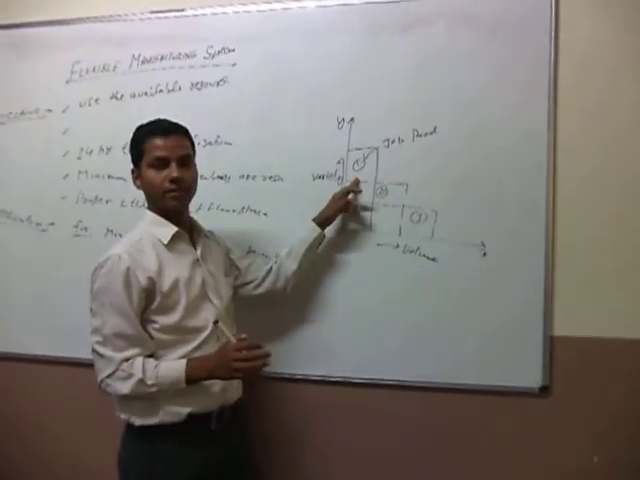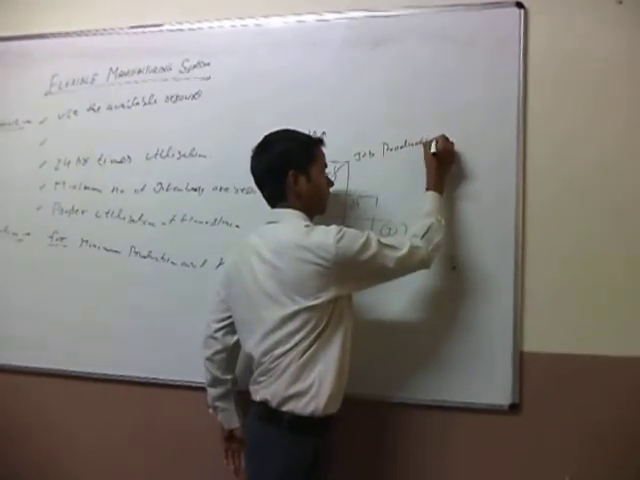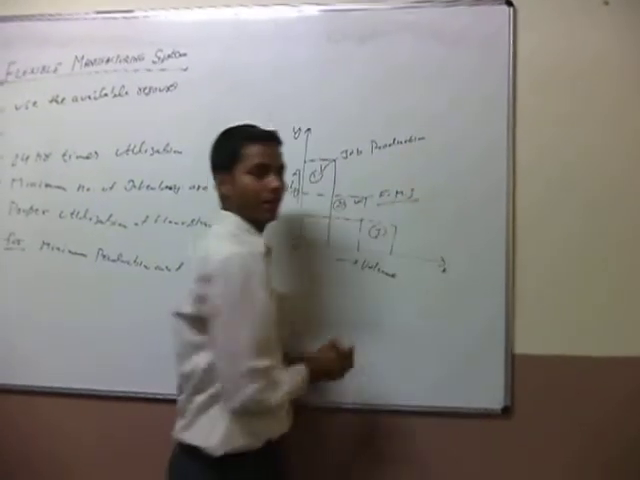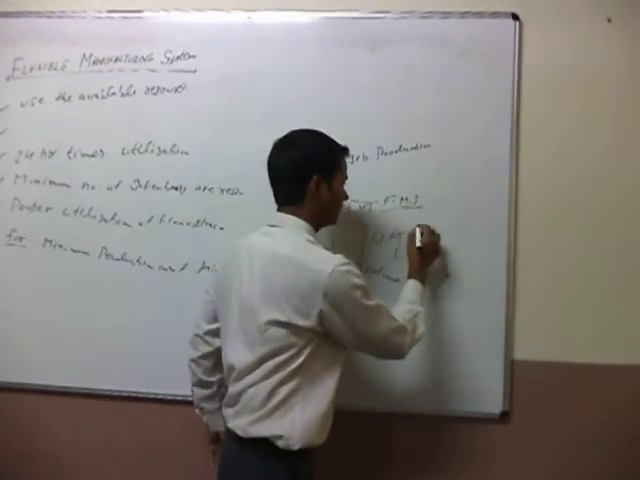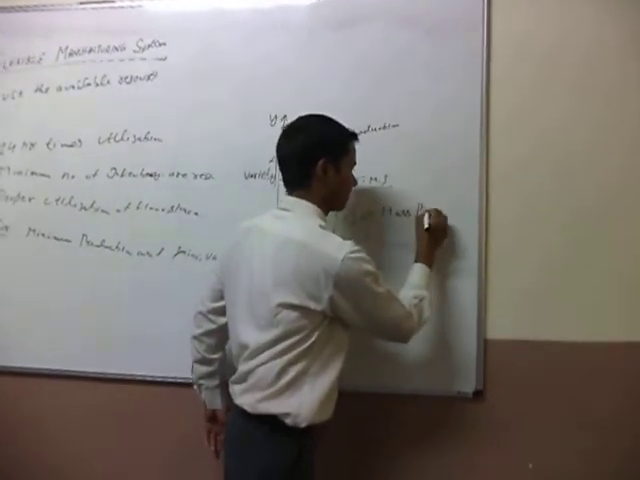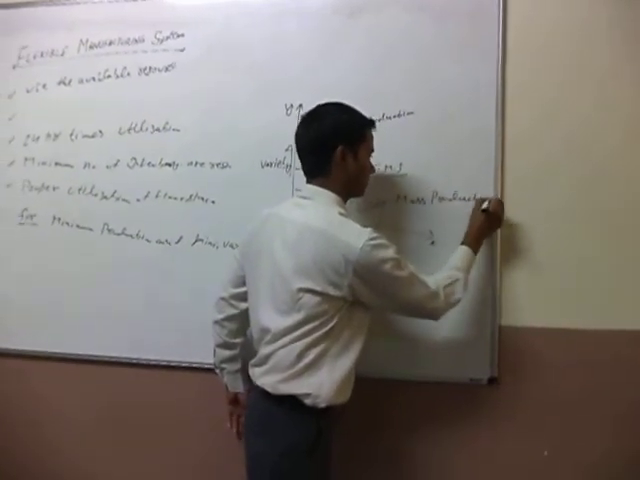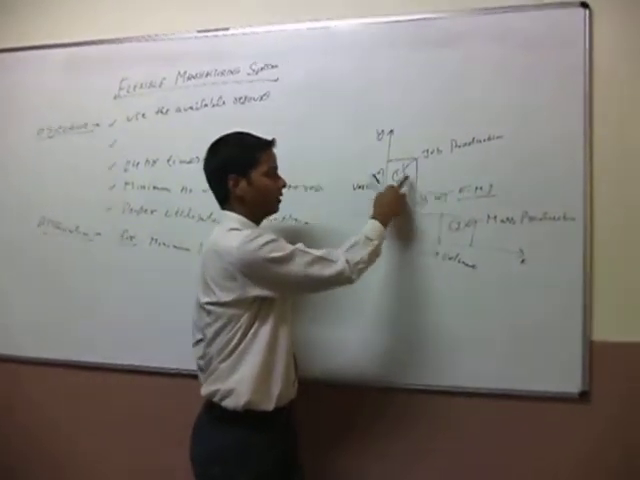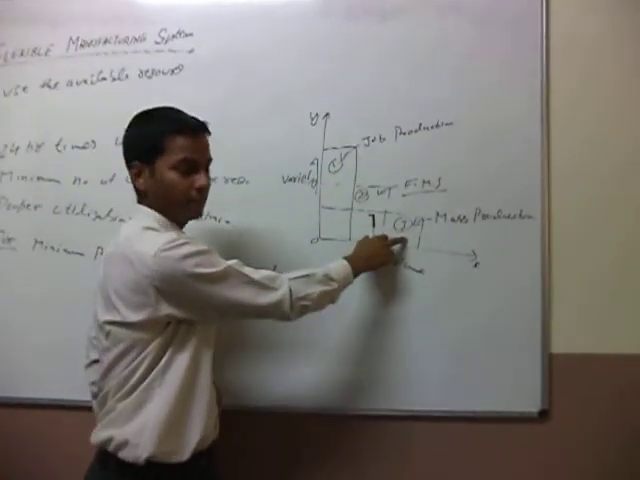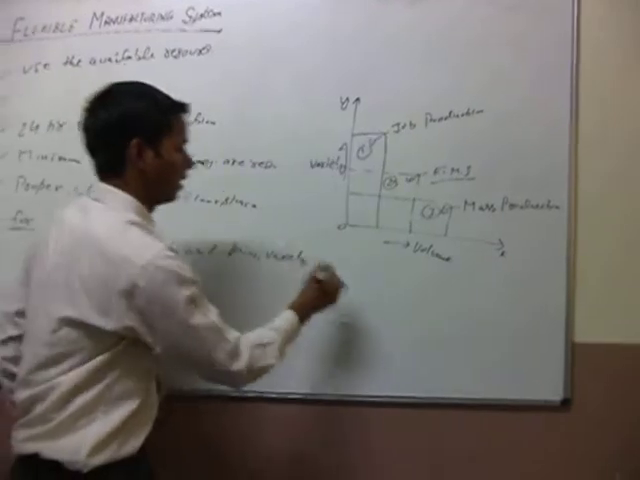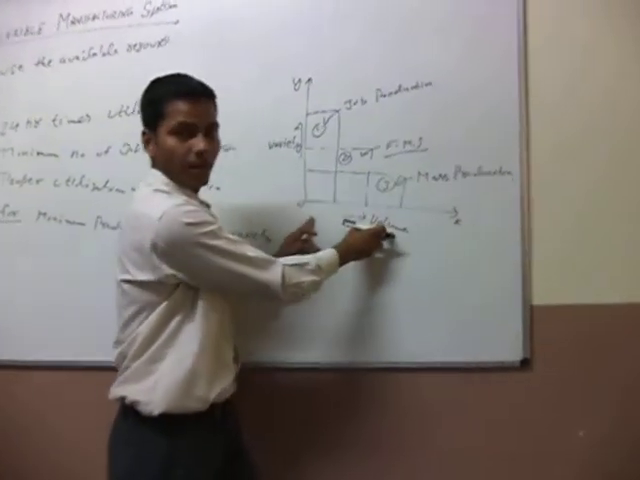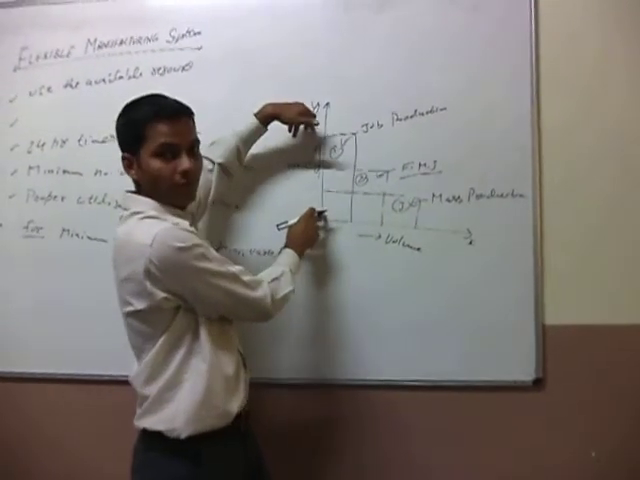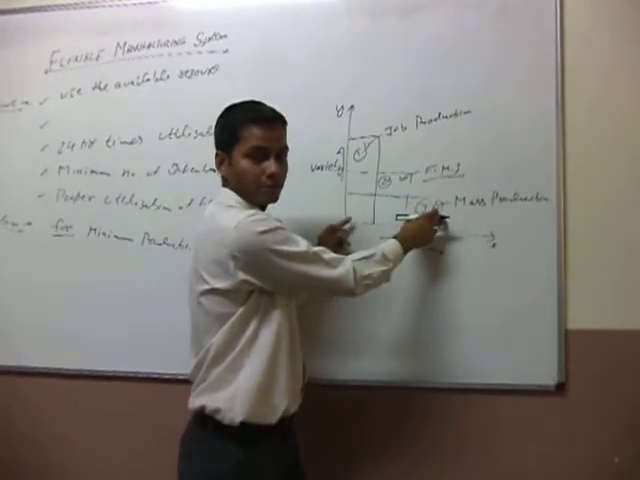Now, first indicates the job production, second indicates the FMS, flexible manufacturing system, and third indicates the mass production. It means FMS comes between job production and mass production. The volume of FMS is in between job production and mass production, and also the variety of FMS comes in between job production and mass production.